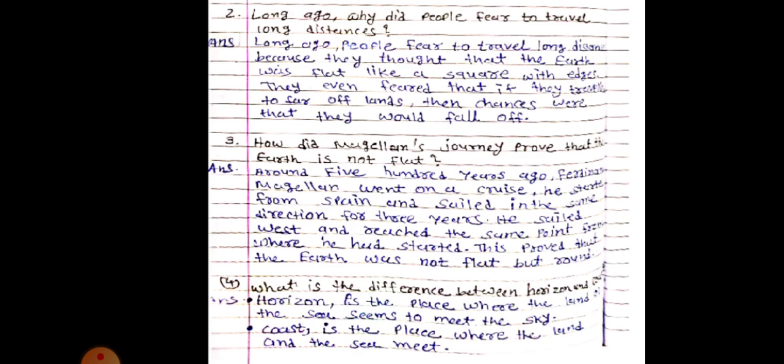So dear students, here your chapter is over. In the previous video I explained the whole chapter, and in this second video I have given you the chapter's question answers and exercise solution.